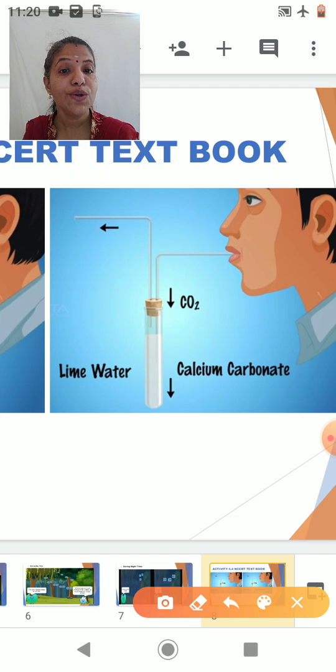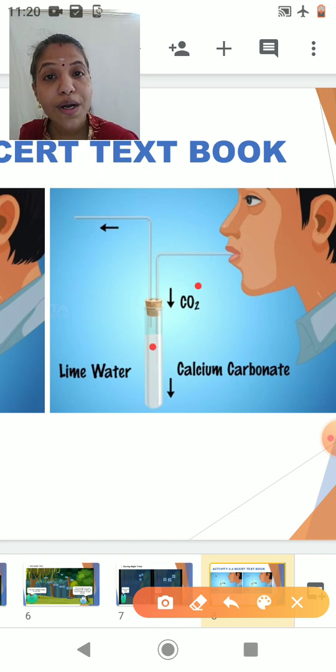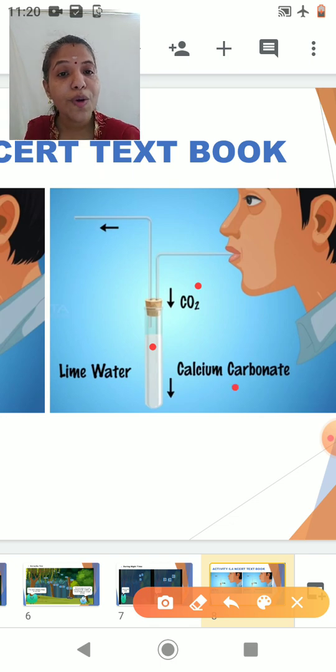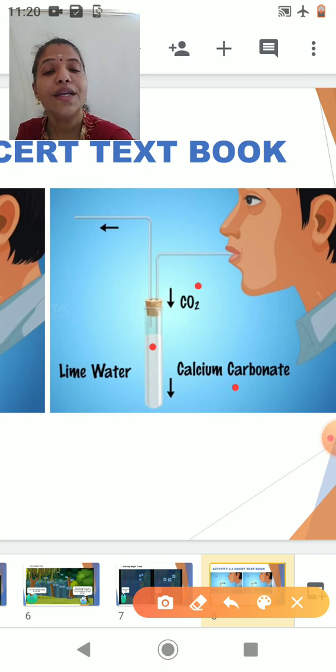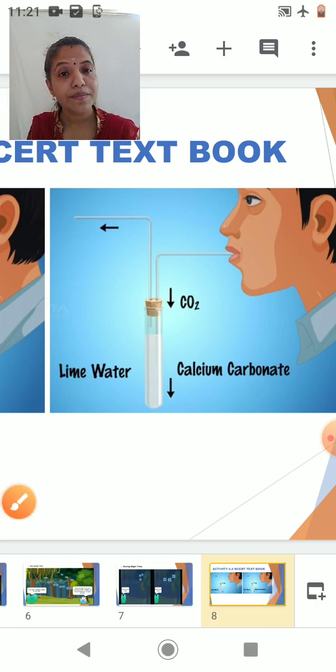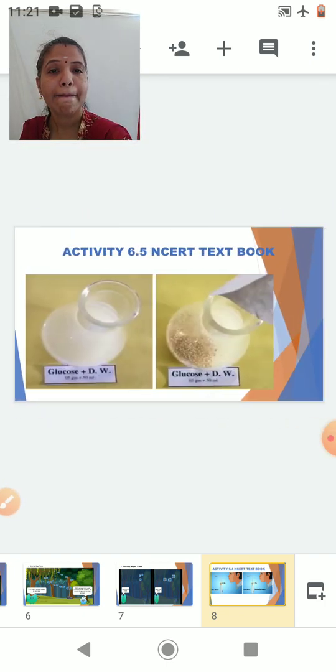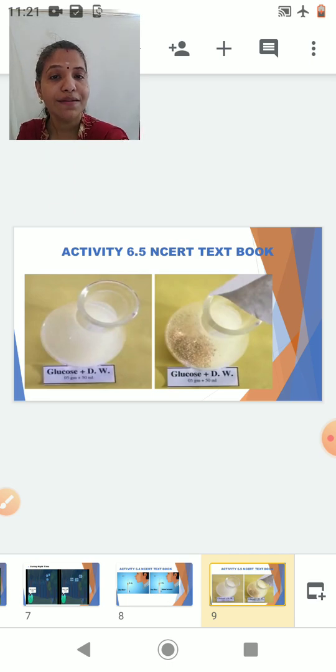Because as I mentioned to you, the lime water is calcium hydroxide, and now here the student is exhaling and giving in what? Carbon dioxide. So the calcium hydroxide gets converted to form a compound called calcium carbonate, which gives a milky coloration. Can you see the milky coloration of the calcium carbonate? So this proves that carbon dioxide is given out at the time of exhalation. I hope that activity was clear.